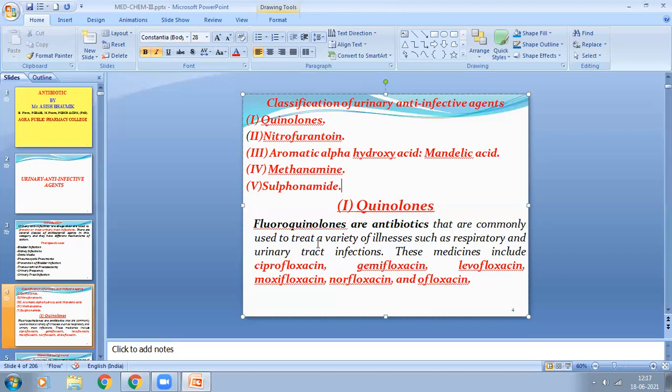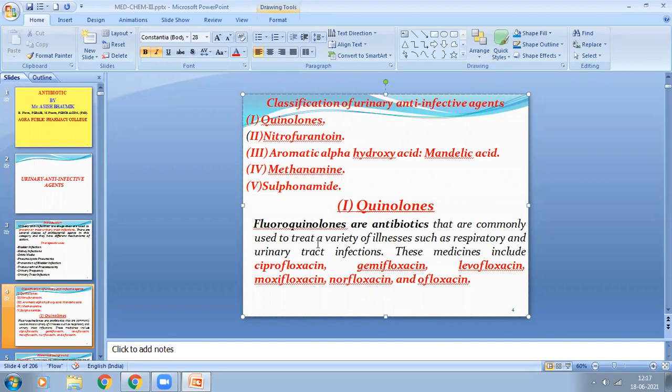The most important fluoroquinolones are ciprofloxacin, gemifloxacin, levofloxacin, moxifloxacin, norfloxacin, ofloxacin.